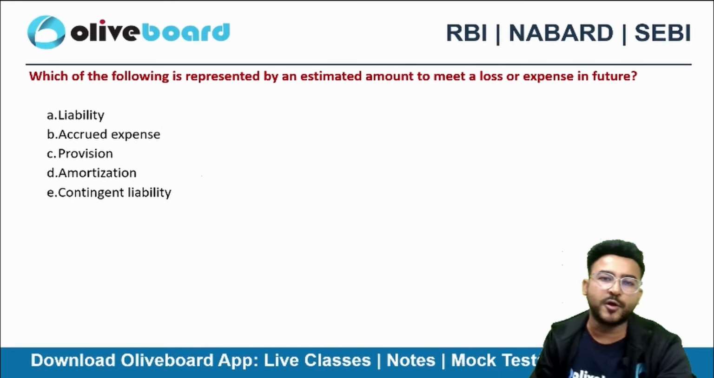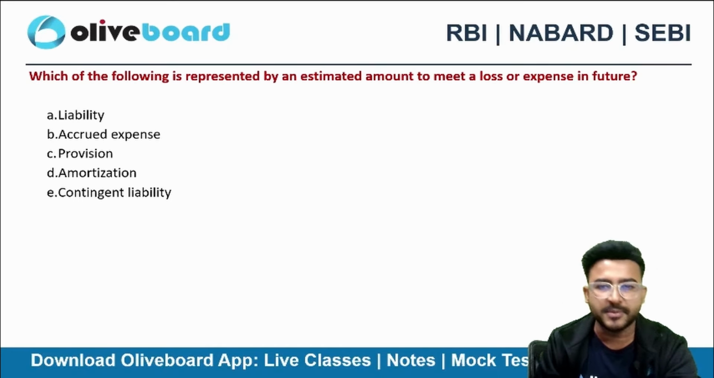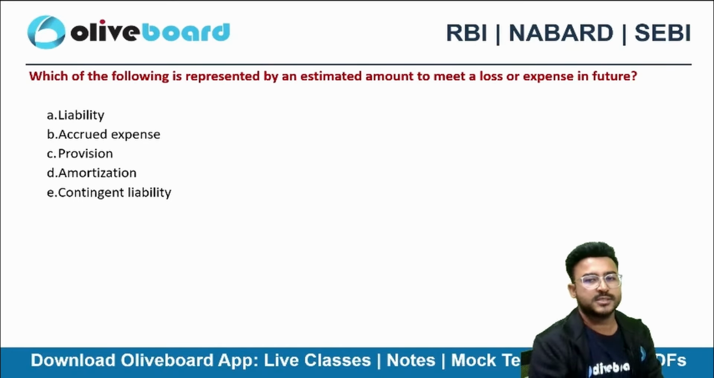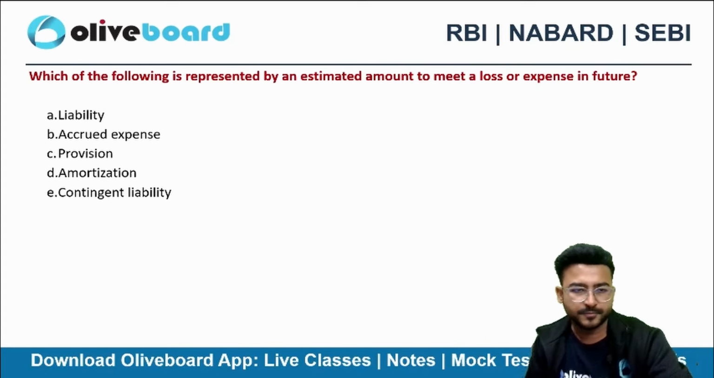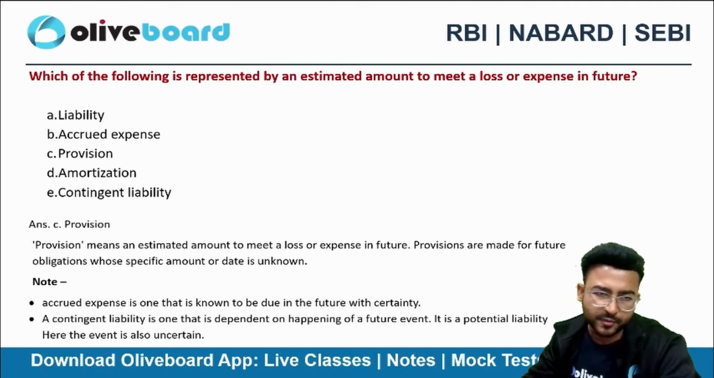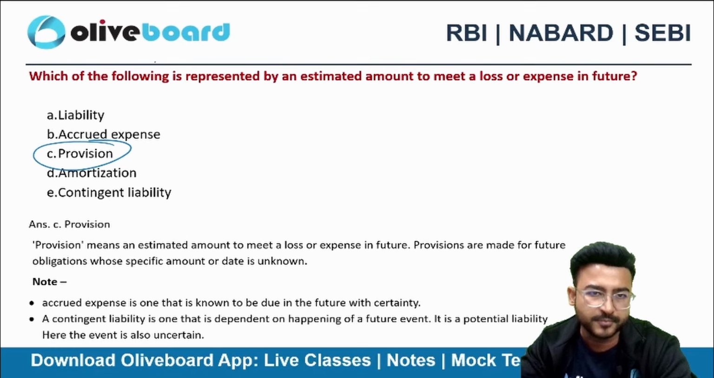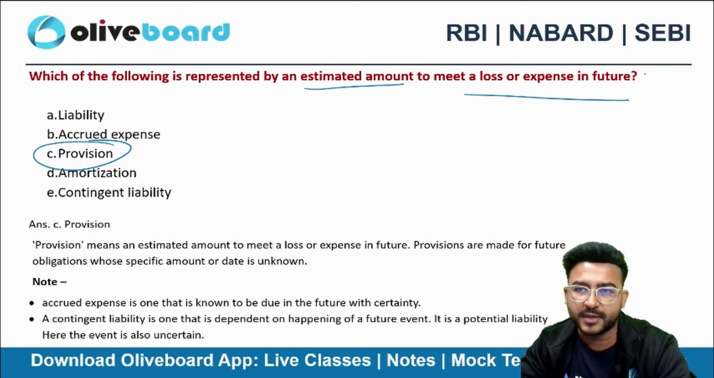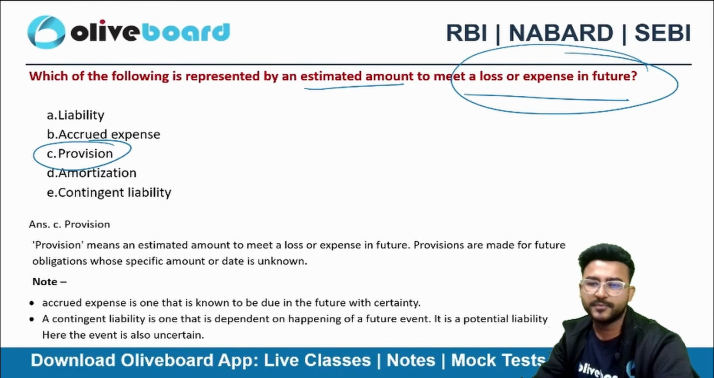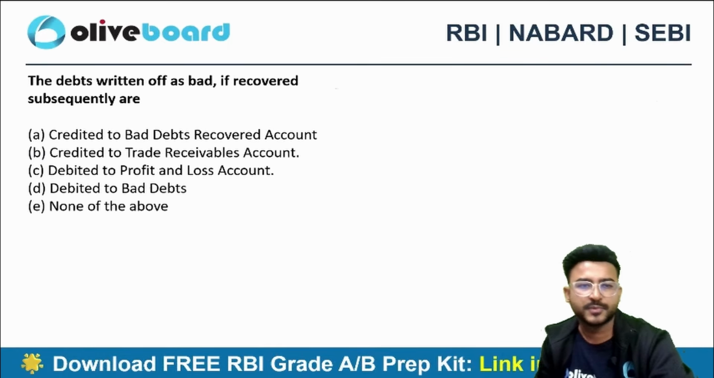Next one, which of the following is represented by an estimated amount to meet a loss or expense in the near future? That's easy. That is called provision, right? We call this provision, which is the estimated amount to meet a future loss or expense. So that's why we create provisions.